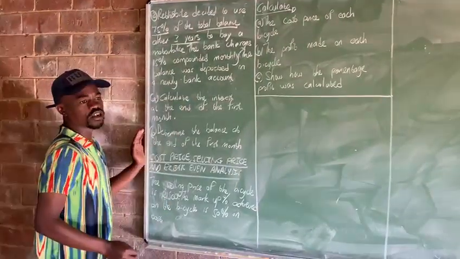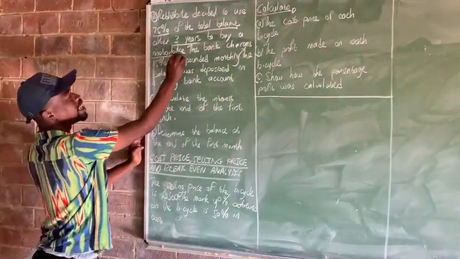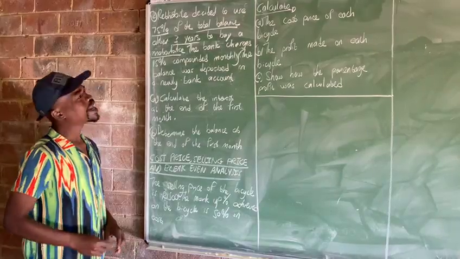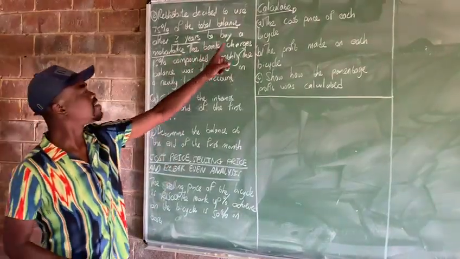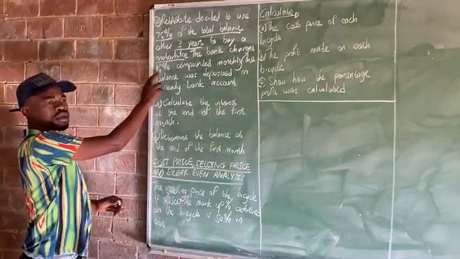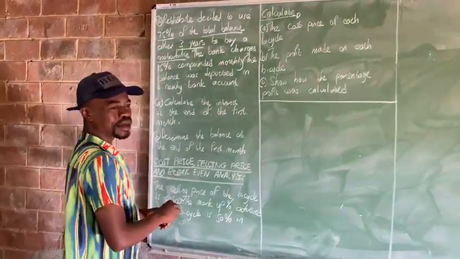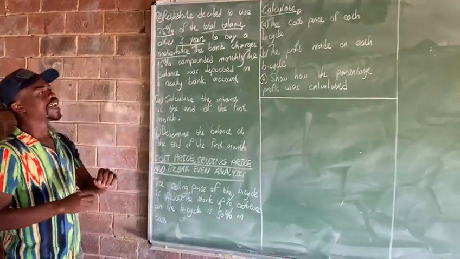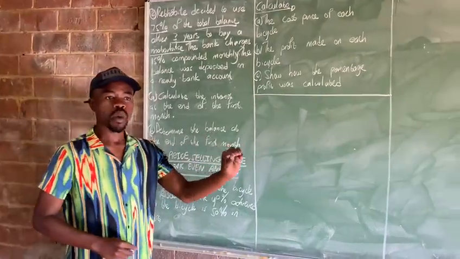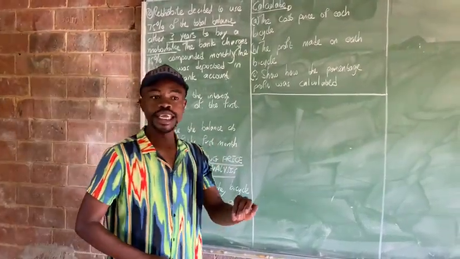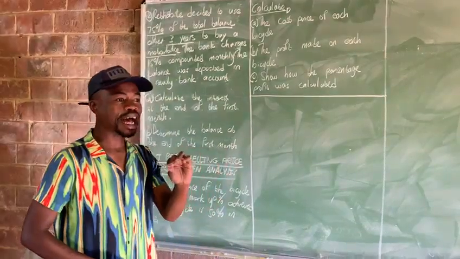To buy a motorbike. What else do I know? The bank charges 50% compounded monthly. So what did they say? The balance was deposited in a newly opened bank account.